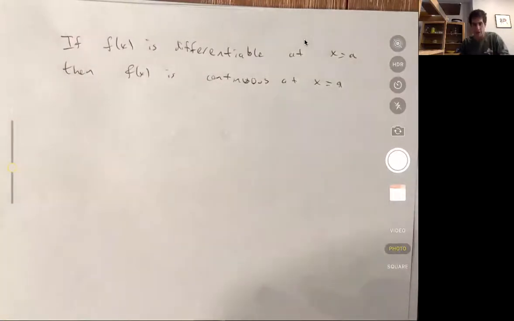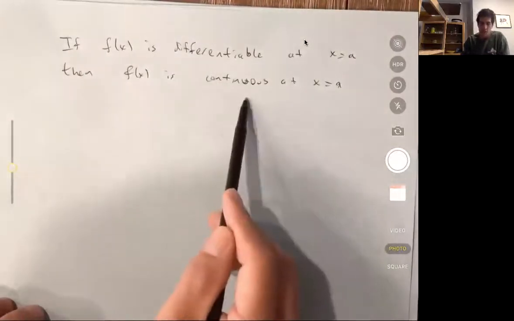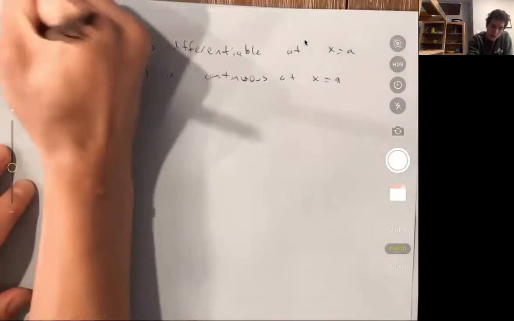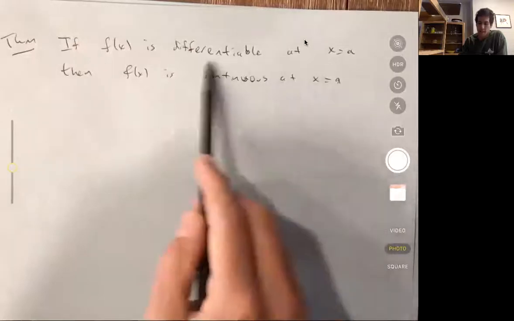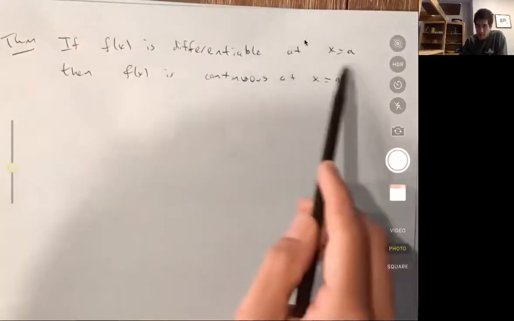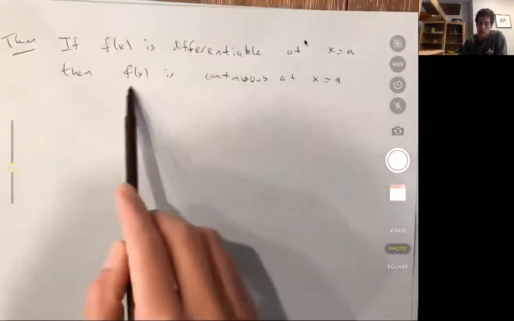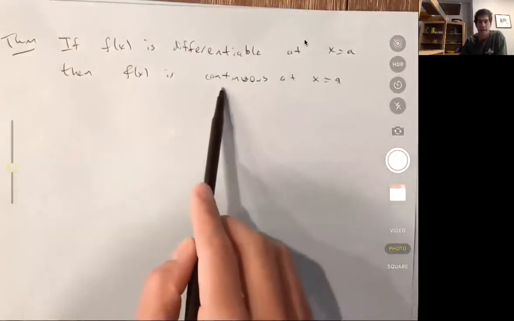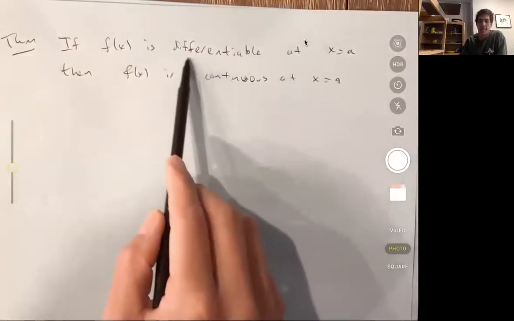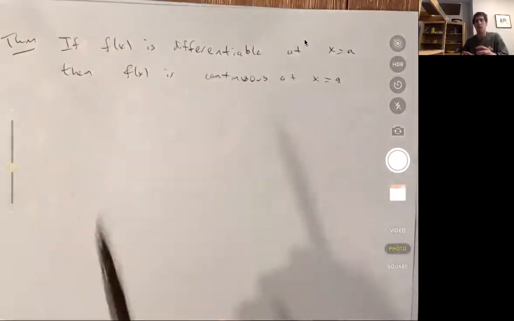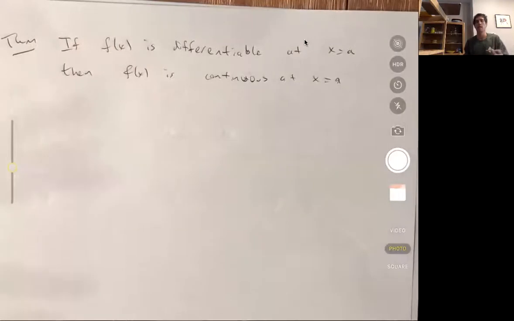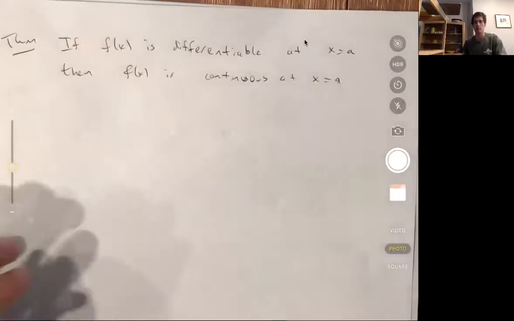Okay, so we're going to show that differentiability implies continuity. This is a theorem, and the hypothesis of the theorem is that the function has a derivative at a, and the conclusion is that the function is continuous at a. So if I assume that the derivative exists, then I know that the function is continuous. So having a derivative is stronger than being continuous. It implies that the function is continuous.